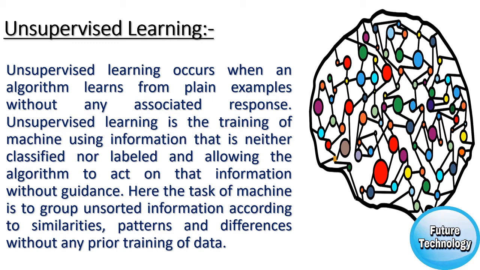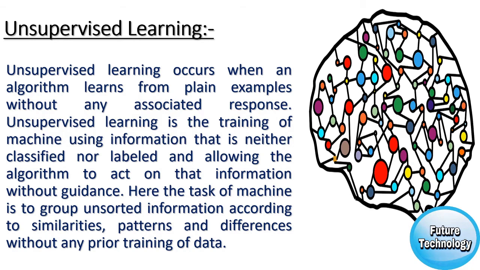For instance, suppose it is given an image having both dogs and cats which it has never seen. Thus the machine has no idea about the features of dogs and cats, so we can't categorize it as dogs and cats. But it can categorize them according to their similarities, patterns and differences. We can easily categorize the picture into two parts. The first may contain all pictures having a dog in it and the second part may contain all pictures having a cat in it. Here you didn't learn anything before, which means no training data or examples.